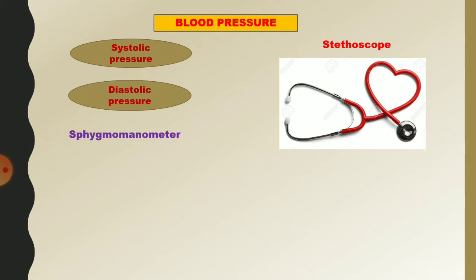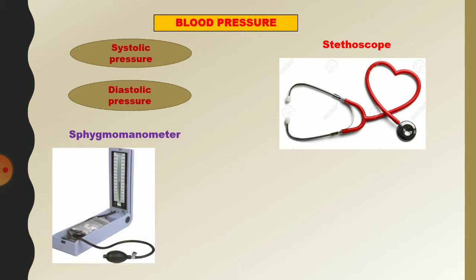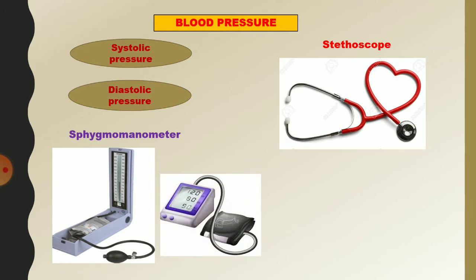It helps to estimate the state of blood circulation and diagnoses increased or decreased blood pressure. There are two types of sphygmomanometer. This one is the manometric type. The second one is a modern apparatus used to measure blood pressure.